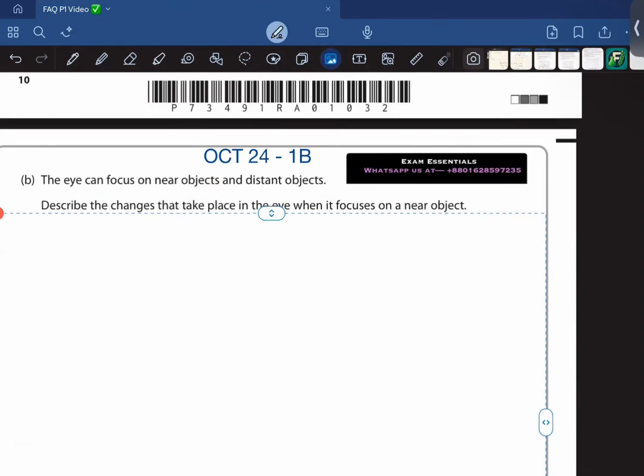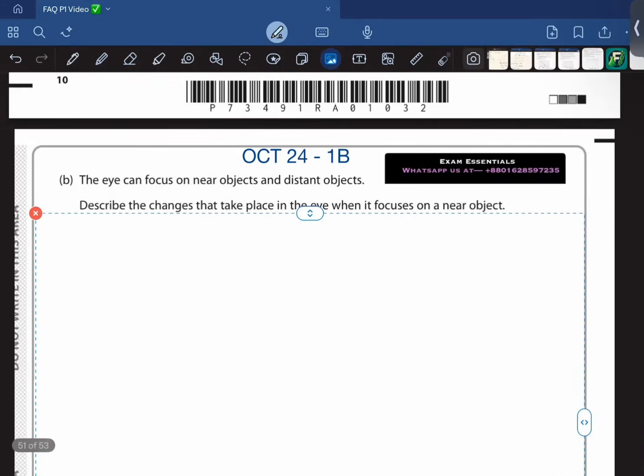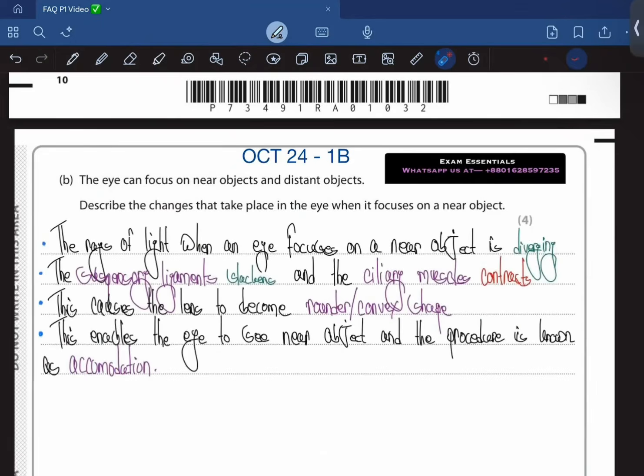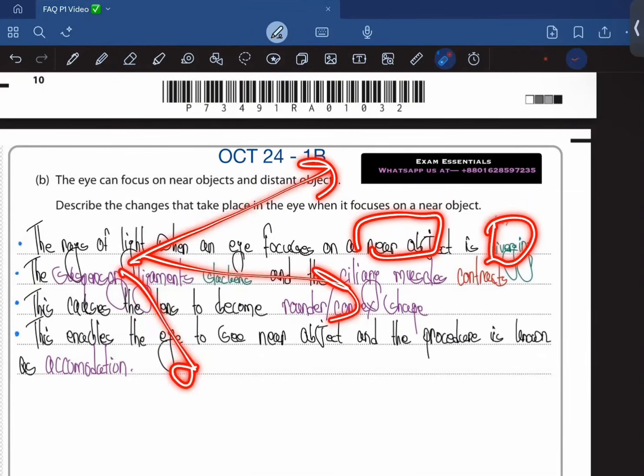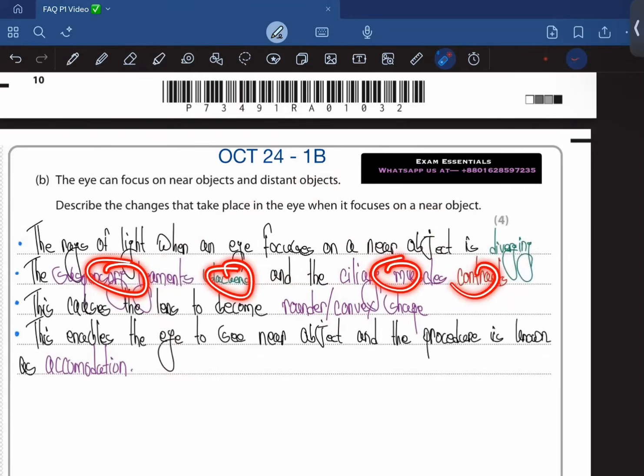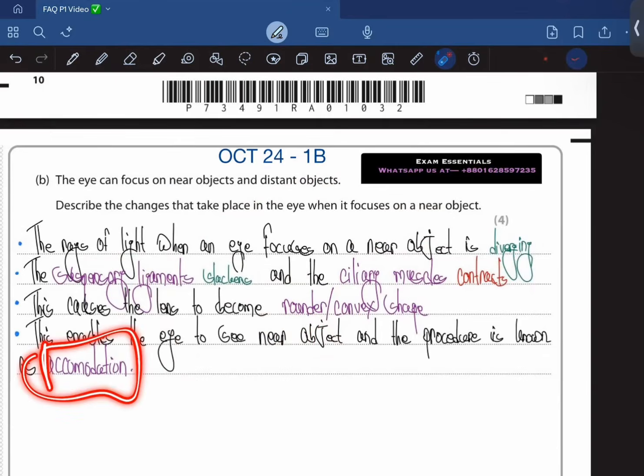Basically the ciliary muscle contracts, the suspensory ligament relaxes, the lens becomes rounder. So the rays of light when the eye focuses on a near object are diverging. Diverging means that the light is spreading in all directions, right? The suspensory ligament slackens and the ciliary muscle contracts. This causes the lens to become rounder or convex, and this enables the eye to see the near object, and this procedure is what we refer to as accommodation. Moving on.